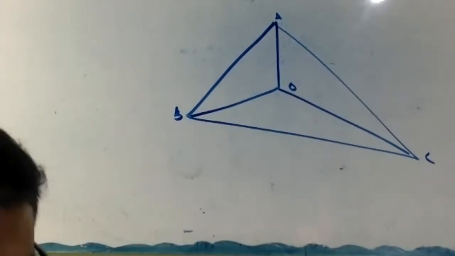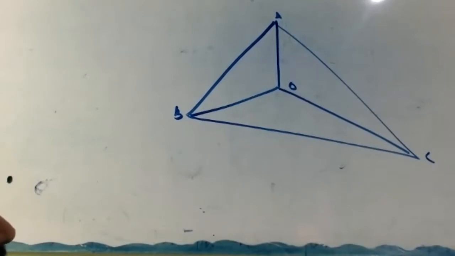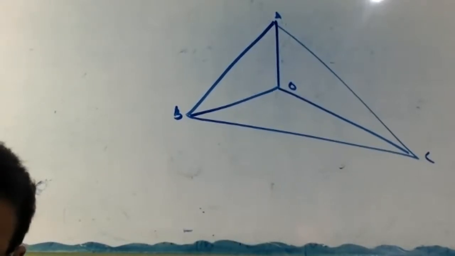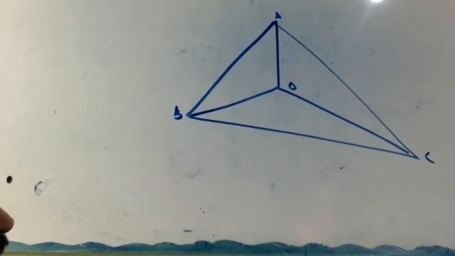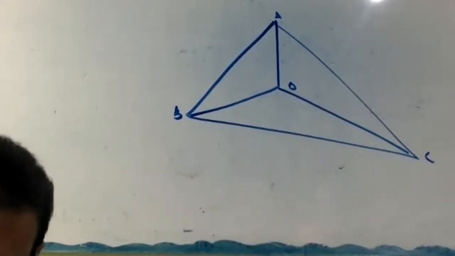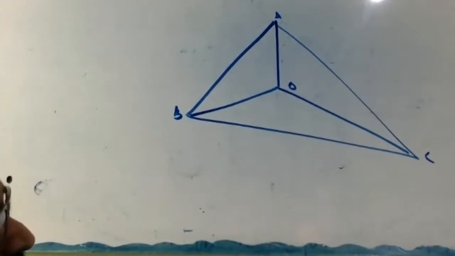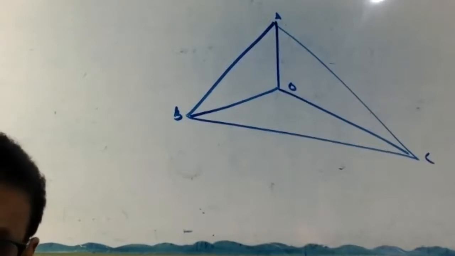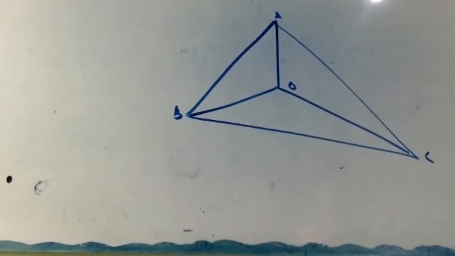In triangle ABC, AB equal to AC, and BO and CO are the bisectors of angle ABC and ACB. What do you have to prove? OB equal to OC, first part. Second part, OA is the bisector of angle BAC. Question clear or not?